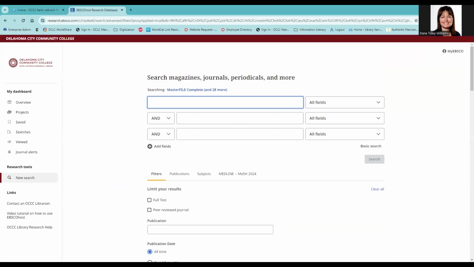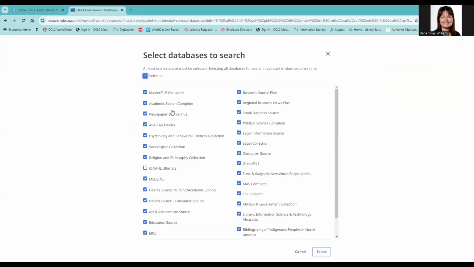After the EBSCOhost page opens, but before you start searching, you should select which databases you want to search by clicking on the searching link above the search boxes. Don't be tempted to select all.